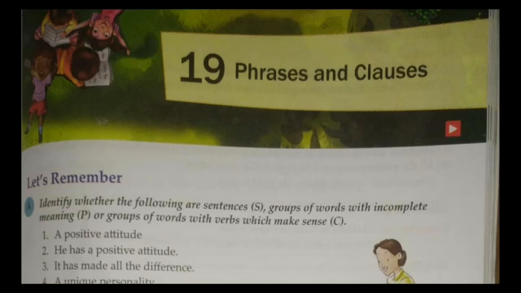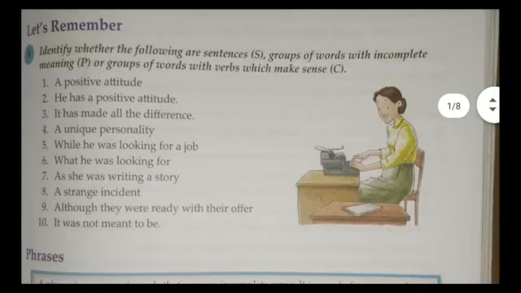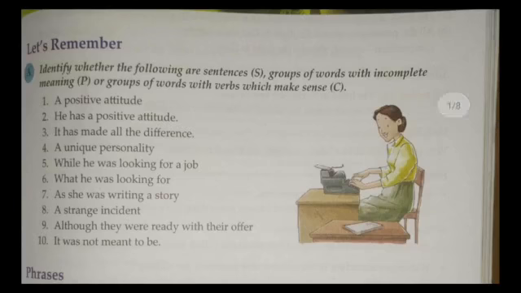Okay. But before that, I just want to make it clear: what is a sentence? Tell me, what is a sentence? Okay, a sentence is a group of words that makes complete sense or conveys a complete meaning, right? A sentence has an appropriate meaning. Okay, what does a phrase stand for? A phrase is a group of words with incomplete meaning. Okay, it is a group of words but its meaning is incomplete.